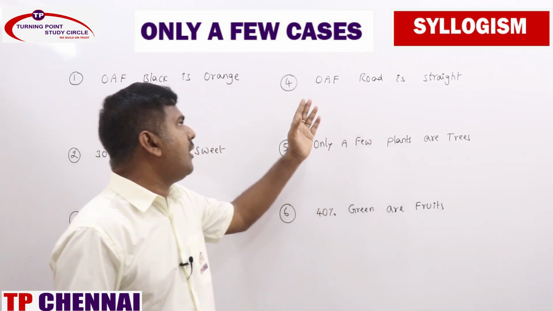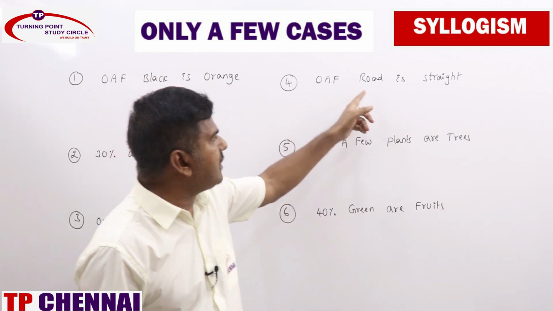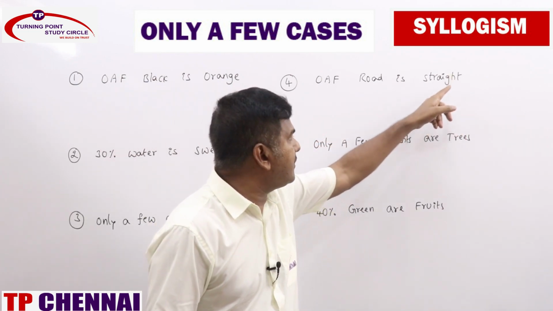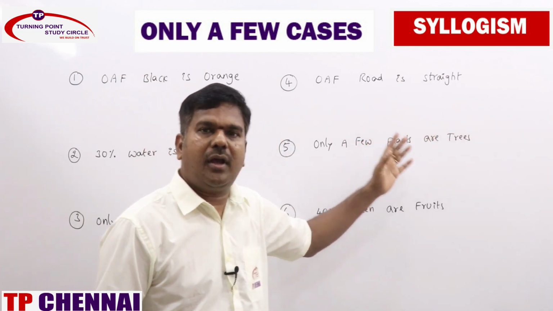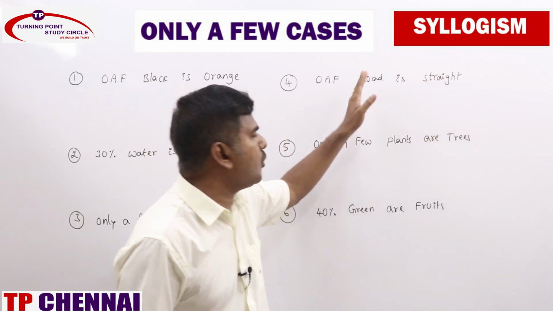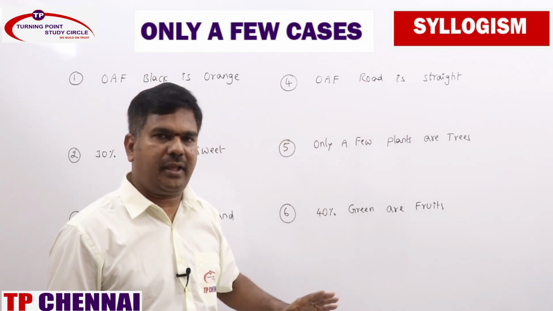Clear? Next one, only a few road is straight. So directly implied by O: some road is not straight, and by conversion, some straight is road. Possibilities: all straight is road is a possibility, and some straight is not road is a possibility.